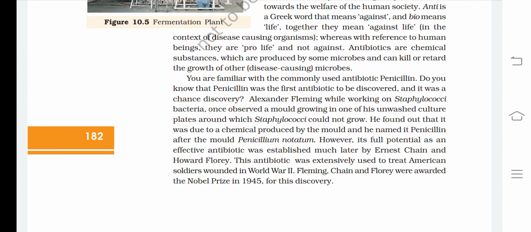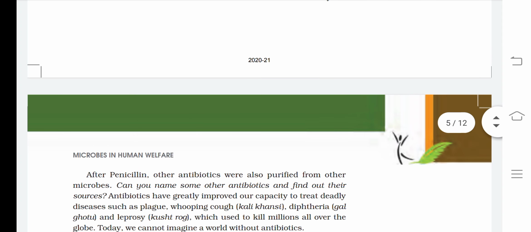However, its full potential as an effective antibiotic was established much later by Ernest Chain and Howard Florey. This antibiotic was extensively used to treat American soldiers wounded in World War II. Fleming, Chain, and Florey were awarded the Nobel Prize in 1945 for this discovery.